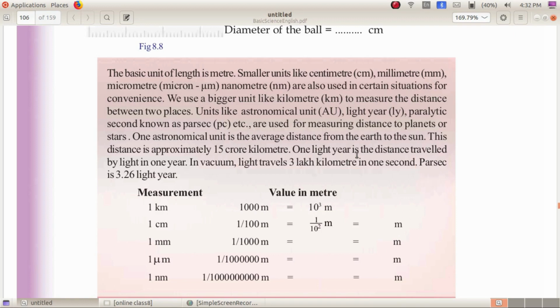Now, parsec is found to be 3.26 light year. 3.26 light year is 1 parsec.